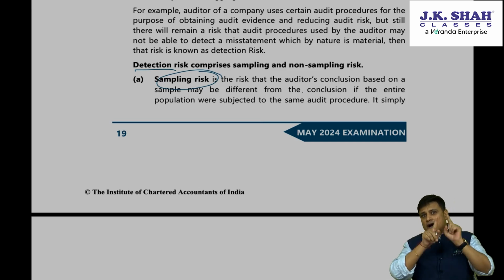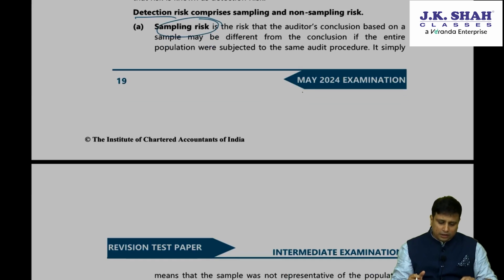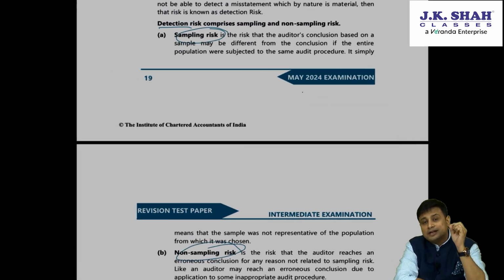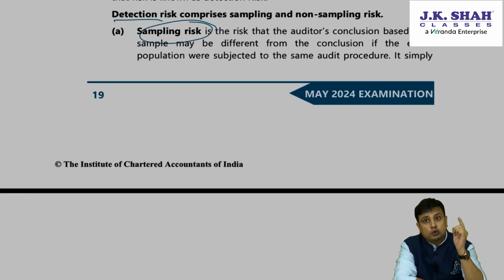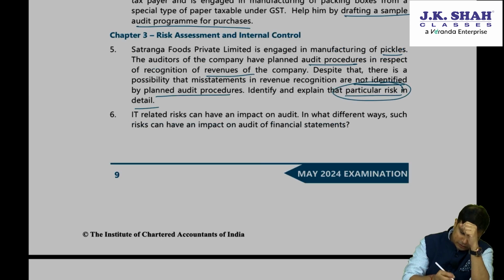Again, it has two components: sampling risk and non-sampling risk. What is non-sampling risk? The auditor may reach an erroneous opinion for any reason not related to sampling. In the books, we had also written the sources of non-sampling risk, for example, human mistakes, applying audit procedures not appropriate to the circumstances, or misinterpreting the results of the sample. So the question was talking about detection risk.